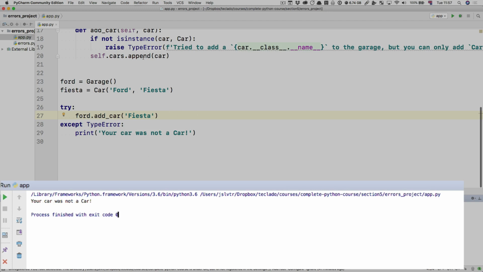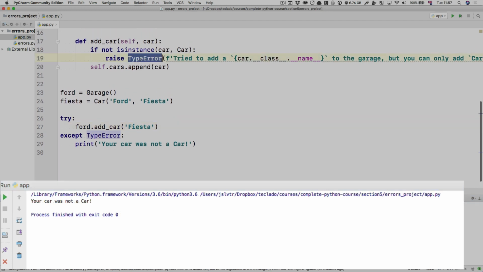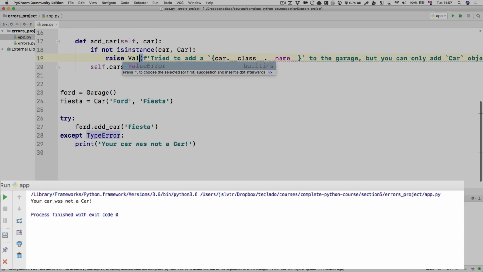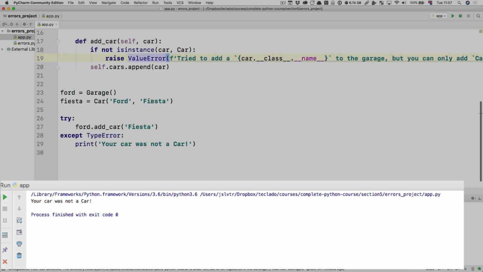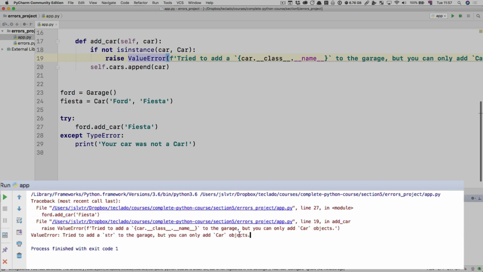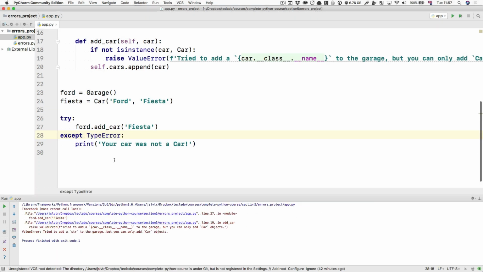Cool. What happens if instead of a type error here, we raise a value error? Not the right error to raise, it should be a type error, but just for example, now we get this traceback. And that's because the only thing we caught was a type error in our accept. And what happens when that happens is that the error stops being raised up to the next level continuously, and instead it just dies here, and we get access to doing something when that error happens.